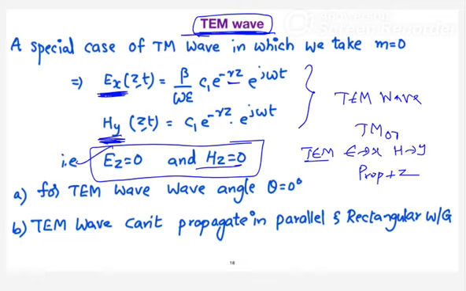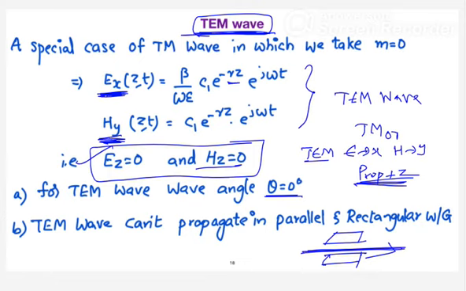So what is the wave angle right now? Since the wave is trying to propagate along the Z axis, see here, this is your waveguide, and the wave is trying to propagate along the Z axis. What is the thing you are going to get? The wave angle is going to be 0. Yes or no?